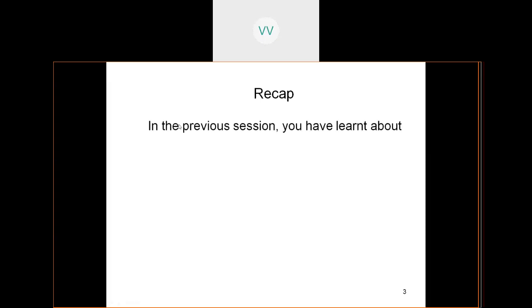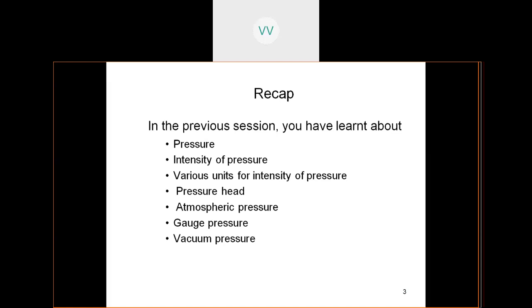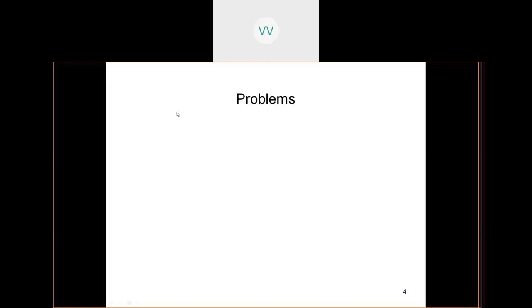So in the previous session, we have learnt about the pressure, then the intensity of pressure, various units for the intensity of pressure, pressure head, then atmospheric pressure, gauge pressure, then coming to the vacuum pressure, that is the negative pressure. Then the relationship between all these above pressures. All these topics I have discussed in the introduction part in the previous class. So let us move further into this topic and see about pressure in a more elaborate way. So let us start with the problems.